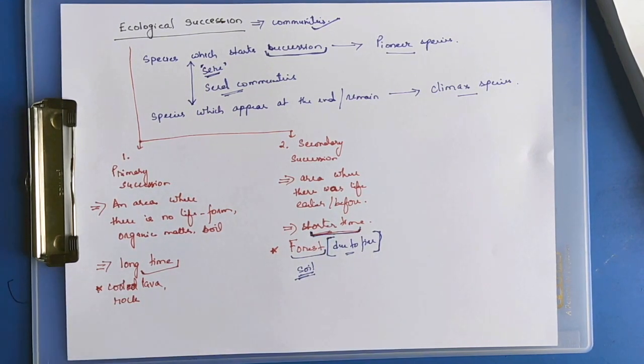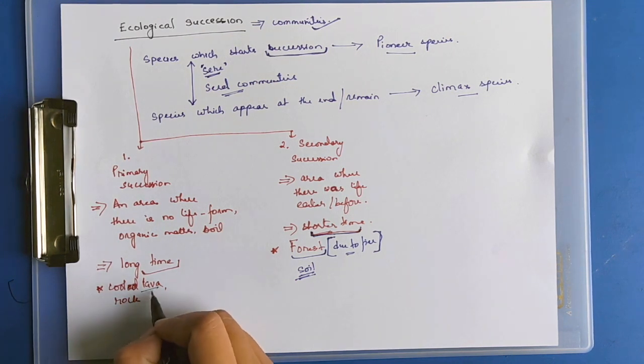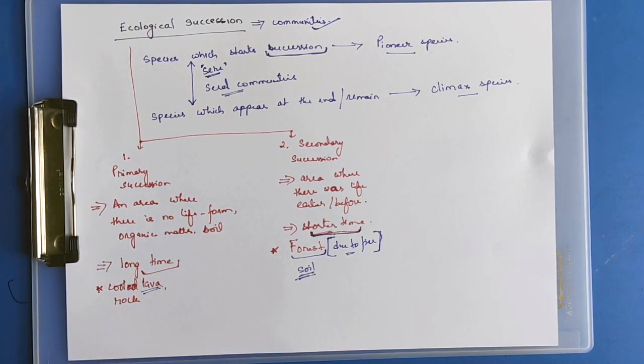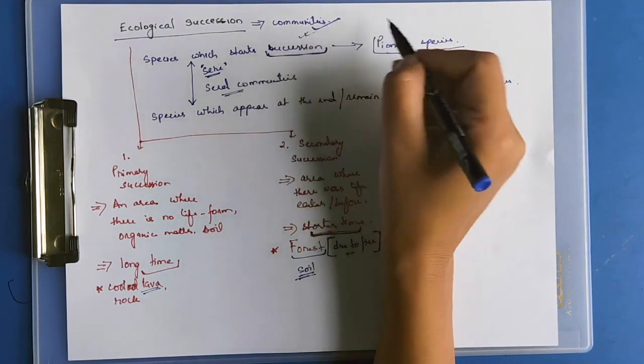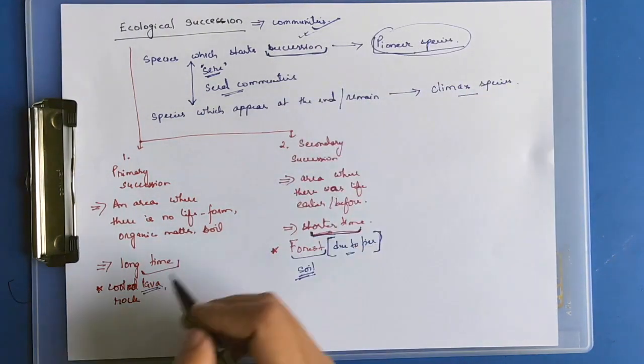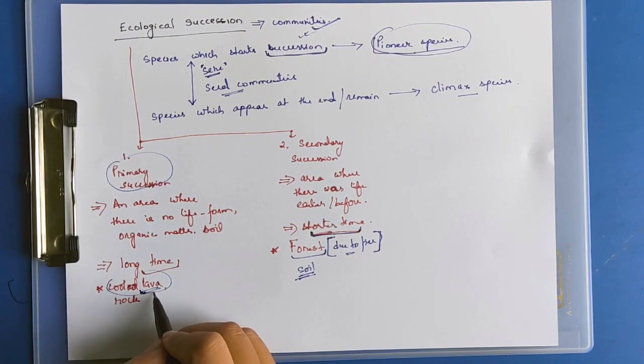Primary successions take a longer time as compared to secondary successions. For life forms, there is no soil and no water, so it takes a longer period of time. For example, after volcanic eruptions, lava comes out and cools down. Some species must come in first, which will start the succession. These are the pioneer species. An example of primary succession is cooled lava or rocks.